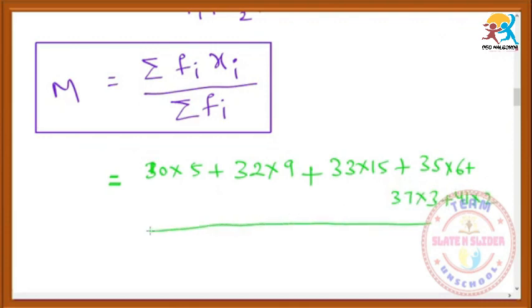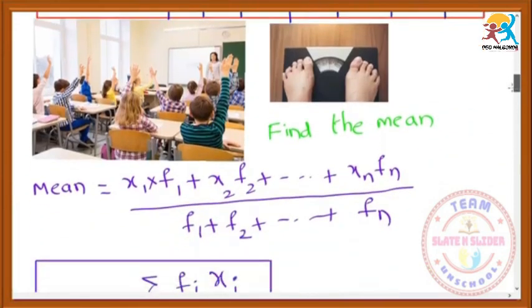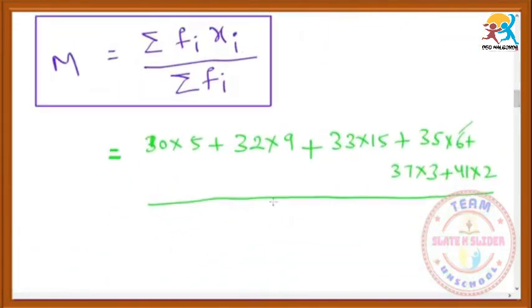Why? This data is 5 plus 9 is 14, plus 15 is 29, plus 6 is 35, plus 3 is 38, plus 2 is 40 students. This data is of 40 students, that's why we have to add the frequencies, that is 40.